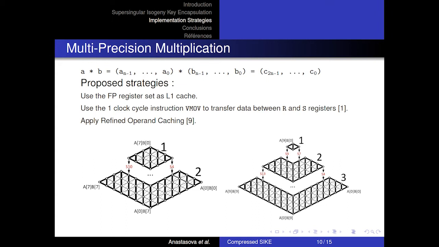As we can see again on our figure, we do that by keeping our partial results, the results that we obtain in between the rows, inside our floating point register set. In this way, using the vmove instruction, we can transfer the values between the R and S registers, and therefore we can obtain our data instantly, eliminating the memory access stalls.